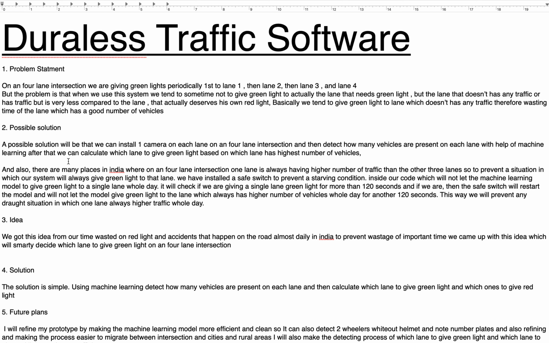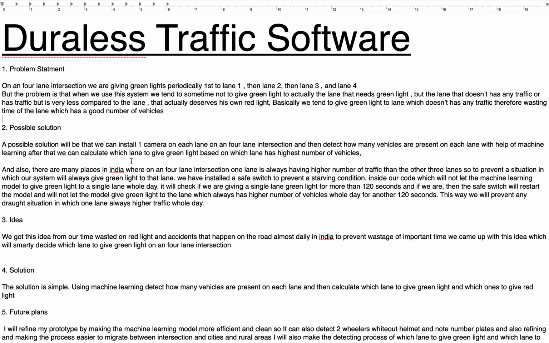We presented a possible solution: we can install one camera on each lane of a 4 lane intersection and then detect how many vehicles are present on each lane with the help of machine learning. After that, we can calculate which lane to give green light based on which lane has the highest number of vehicles.